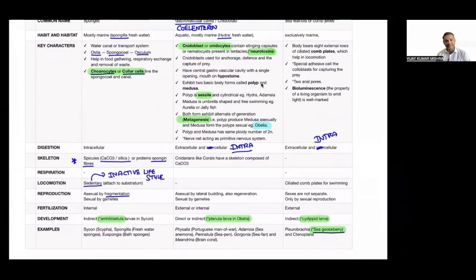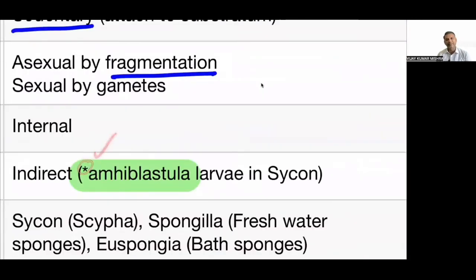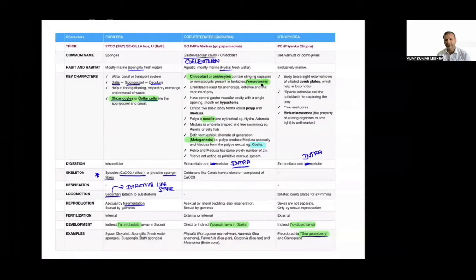You can see there is a star mark mentioned everywhere. Can you see this star mark? Why this star mark? Because this is an extra point, and you should give importance to it because it is not mentioned in NCERT, and your teacher feels that it might be present in the NEET exam. That's why you need to learn them very nicely. So these are the larvae that I have mentioned.